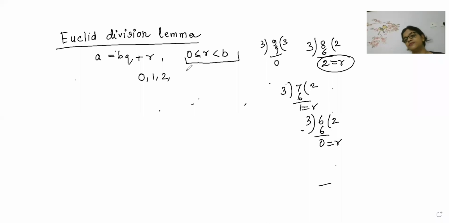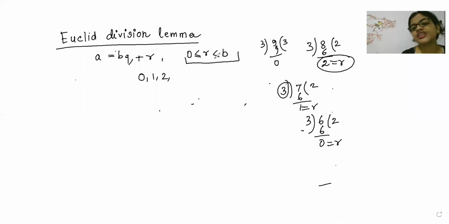What is 3 here? 3 is divisor. The remainder here is 0, 1, 2, but it will not be equal to 3. So I hope you have understood a very important point: remainder can either be 0, 1 or 2, but remainder cannot be 3 because here 3 is divisor. So remainder can be 0, remainder can be greater than 0, but remainder cannot be equal to divisor.